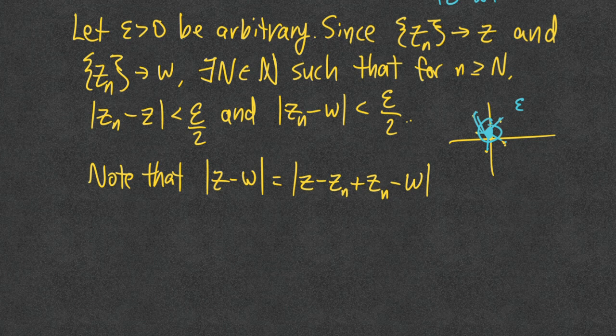Okay, and now since I proved the triangle inequality, I have two complex numbers: z minus z_n and z_n minus w. By the triangle inequality, that's going to be less than or equal to the modulus of z minus z_n plus the modulus of z_n minus w.